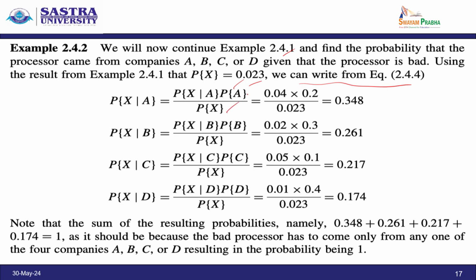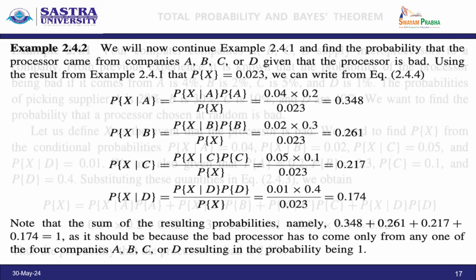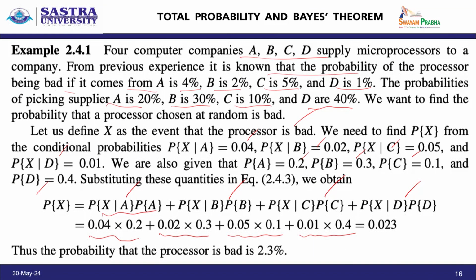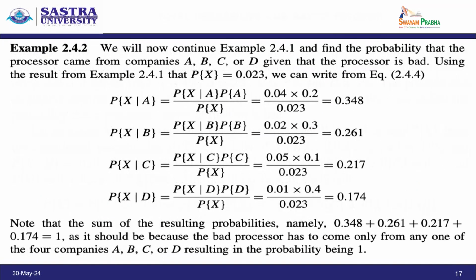This is the formula corresponding to conditional probability. Now, you know probability of X given A is 0.04, already found out, check it in the previous problem. Probability of A is also given, 0.2, and probability of X is 0.023. So you have to remember this problem, then only you can understand the following problem.